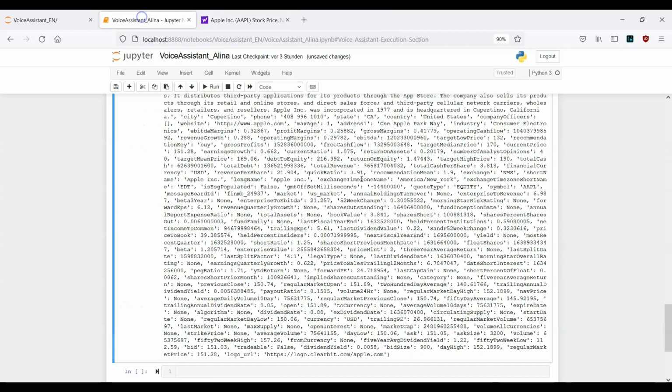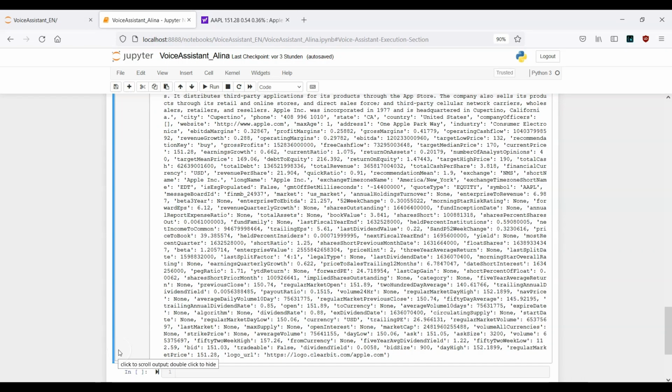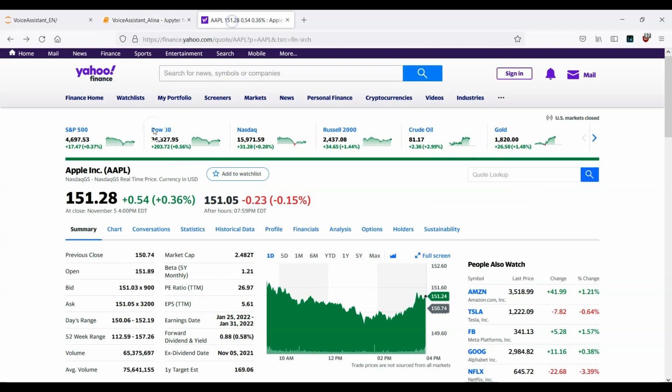Now again, as I told you, we have a lot of keys and values here. But in this specific scenario, we just need to find the right key, and it's the regular market price. As you can see here, this is the key and this is our value, 151.28, and this is exactly what we see here.